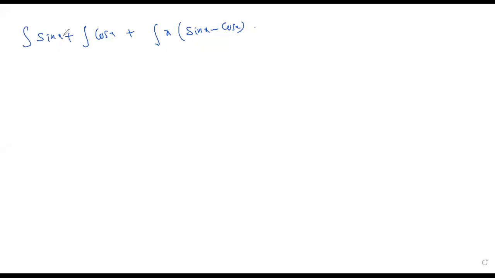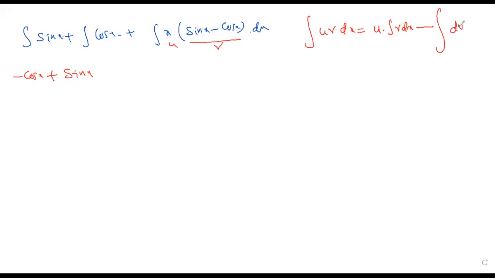This is the function, dx will be there, that is not mandatory. Okay, integration of sin x means I'm writing directly minus cos x, plus integration of cos x means sin x. I'm doing this with the u into v formula. Integration of u v dx is equal to u into integral v dx minus integral of du by dx into integral v dx, total into again dx.